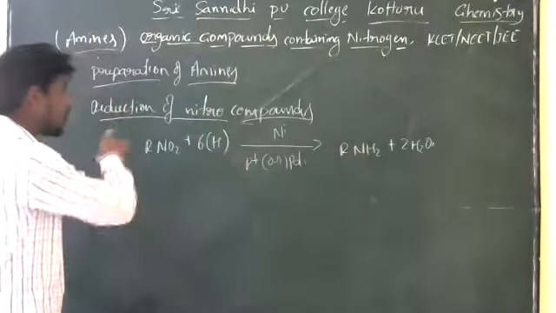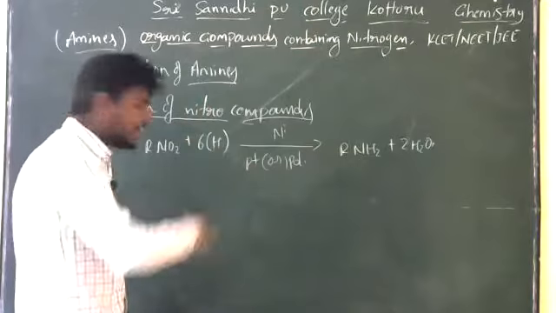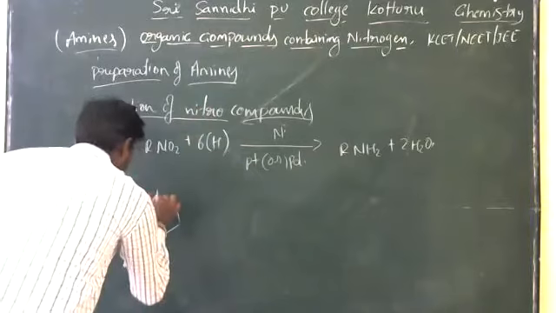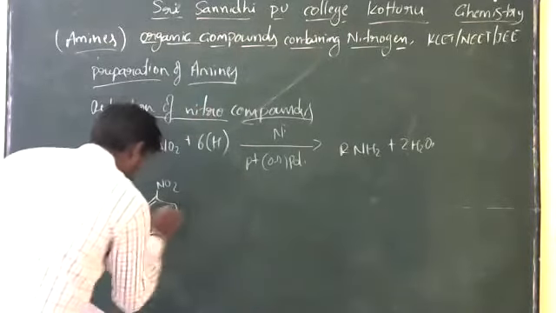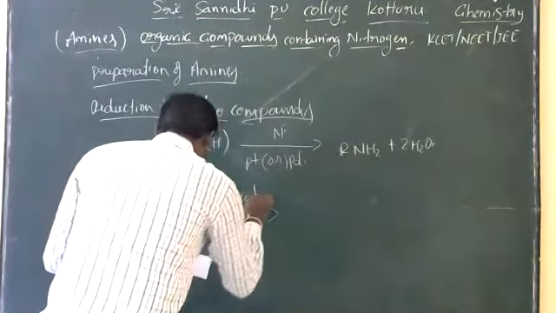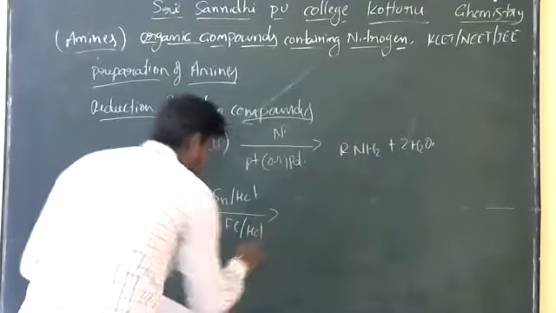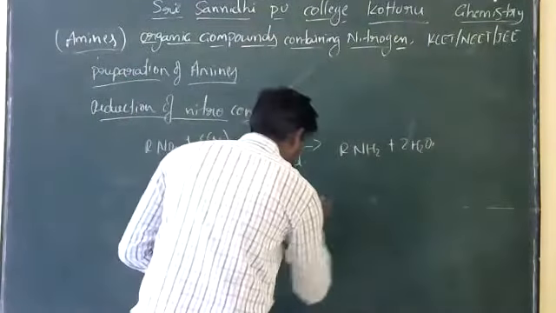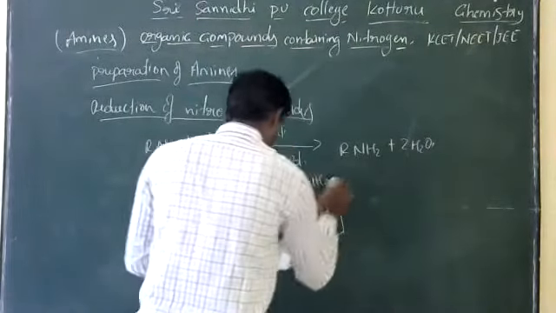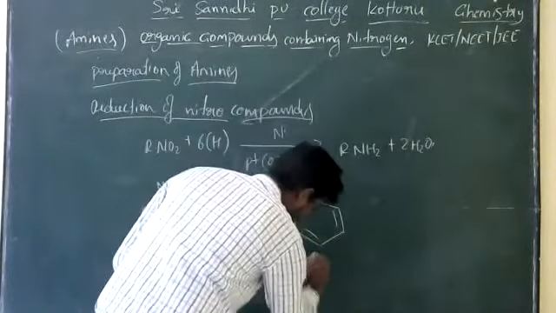Similarly, aryl nitro compounds give aryl amines. So here, when nitrobenzene is reacting with tin in the presence of HCl, or iron in the presence of HCl, it produces the amine, aniline. We call it aryl amine. Commonly we call it aniline.